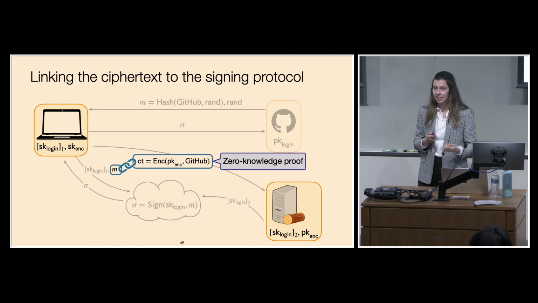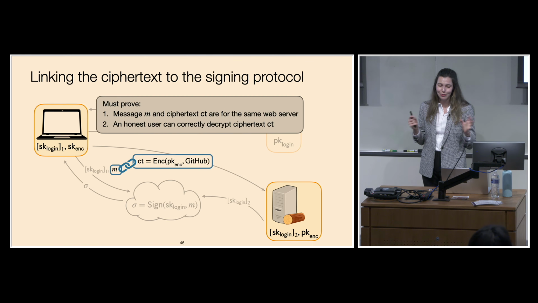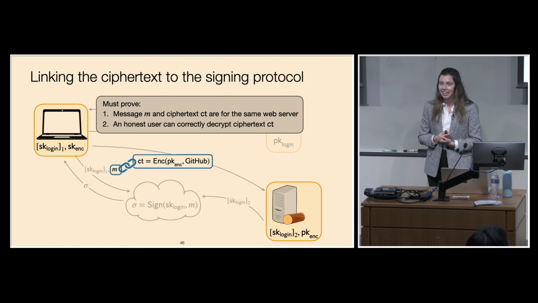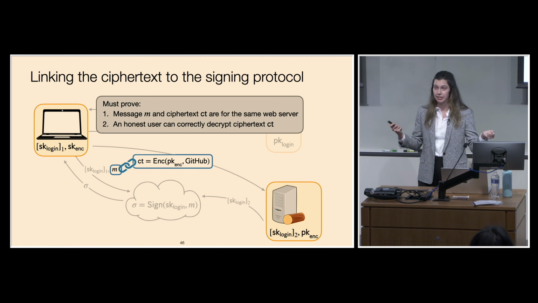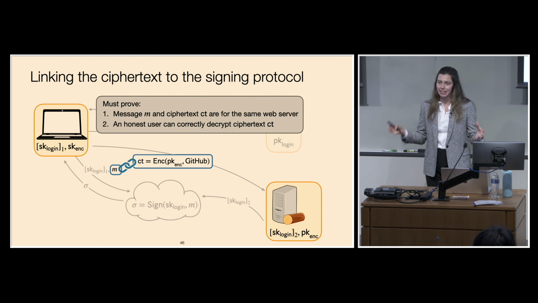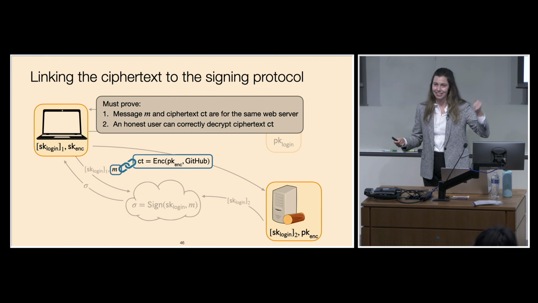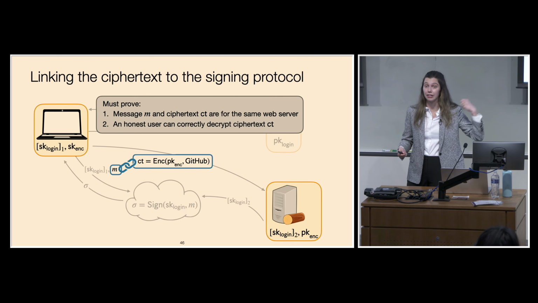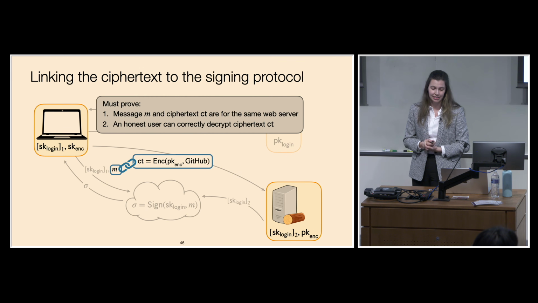jointly sign. And this zero-knowledge proof needs to certify two things. The first is that the message that they're signing and the ciphertext are actually for the same web server. The second thing is that an honest user can later correctly decrypt the contents of the ciphertext. This means that the ciphertext should actually be encrypted under the honest user's key so that it can be later decrypted by an honest user.